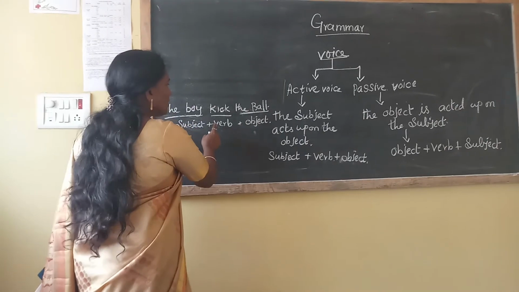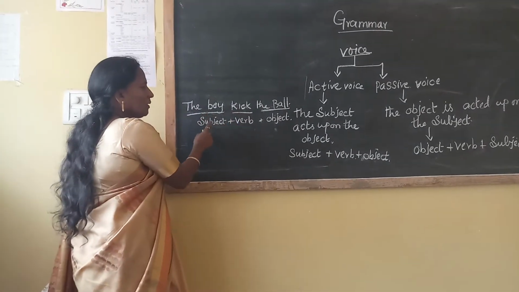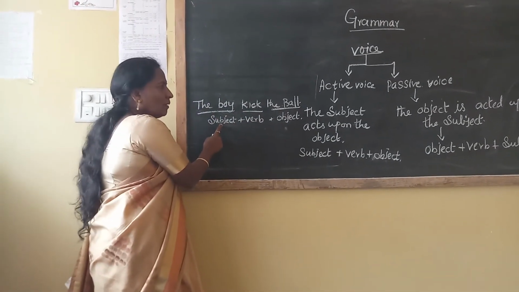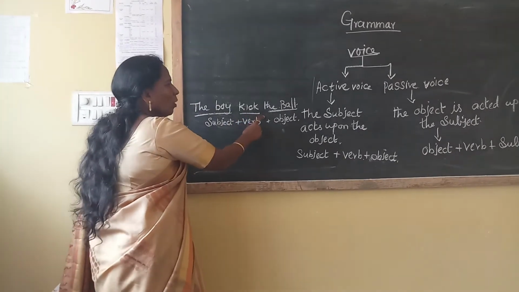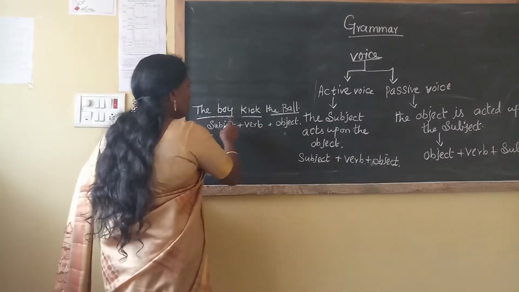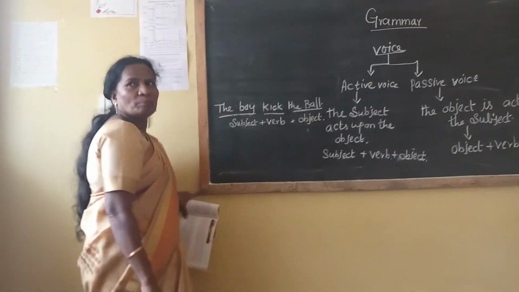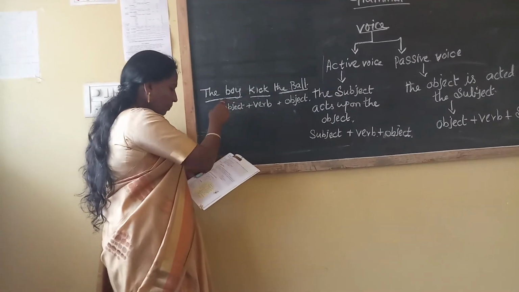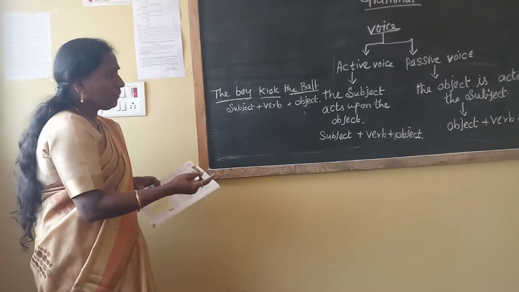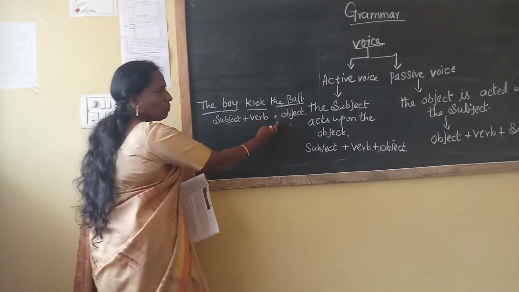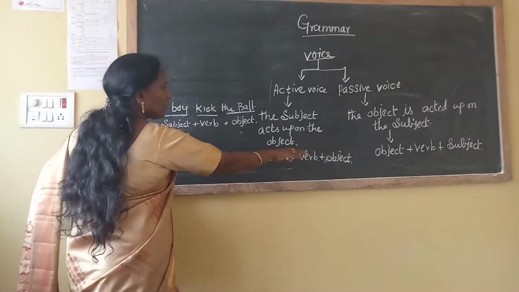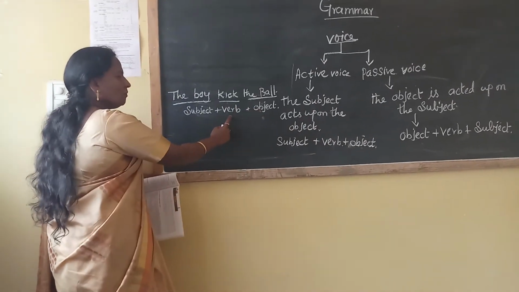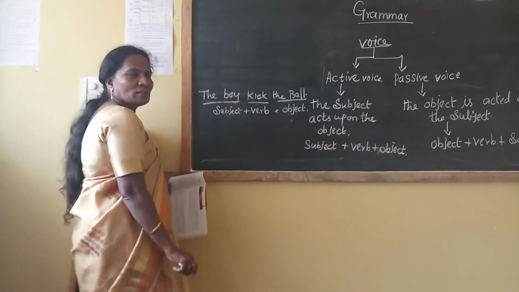Ball. What is the verb? Kick. What is the subject? The boy. The ball was kicked by the boy. That's all, you can easily understand. Active voice: subject, verb, object. In passive voice, what will come first? Object, verb, subject.